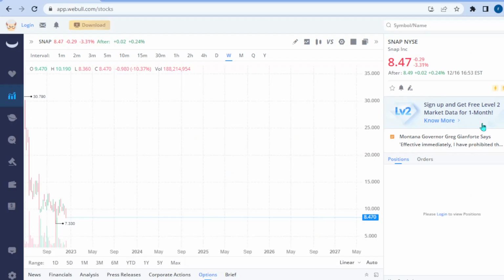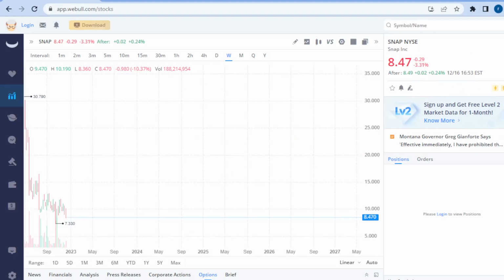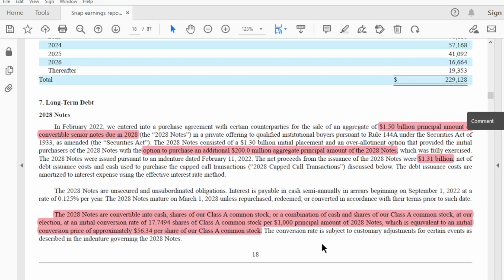So does it make sense for them to do that? Let's take a look at the Snap price. Snap is currently trading at $8.47. Now the conversion price is $56.34. Big no. There's no way that these investors are going to convert their debt into shares of Snapchat. For them to do that, the price needs to be well over $56.34. Right now, it is $8.47. Therefore, this convertible senior note is not dilutive. It is not dilutive, and I'll show you that.